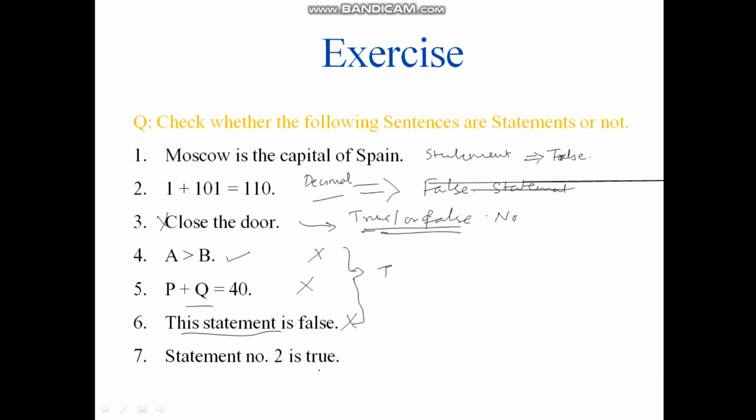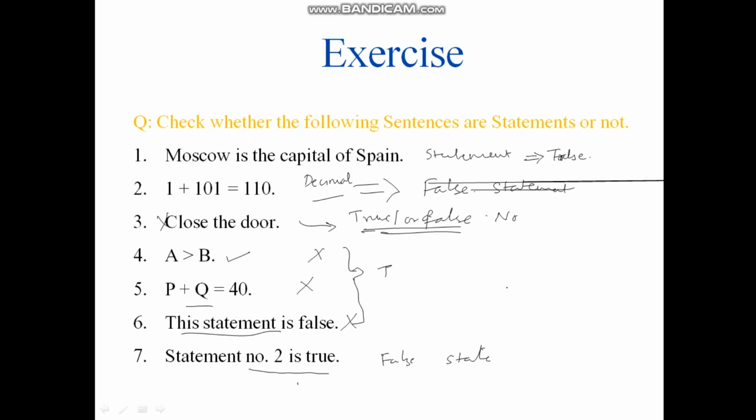Okay. Statement number 2 is true. Now, this statement can be, sometimes, you can say, at the second number statement. The second number statement is 1 plus 101 is equal to 110. This is false actually. So this statement will be false. So this is a statement again.